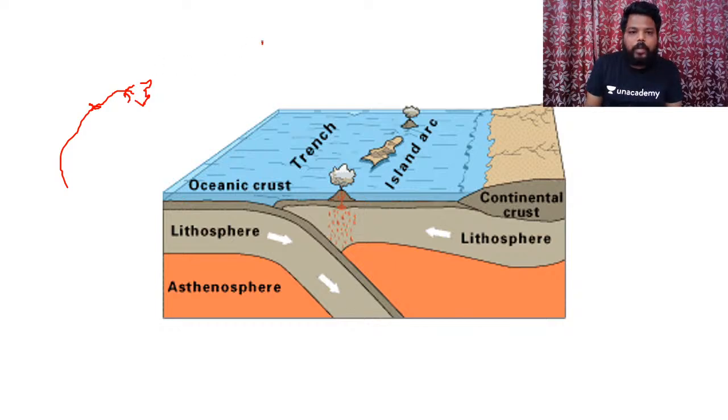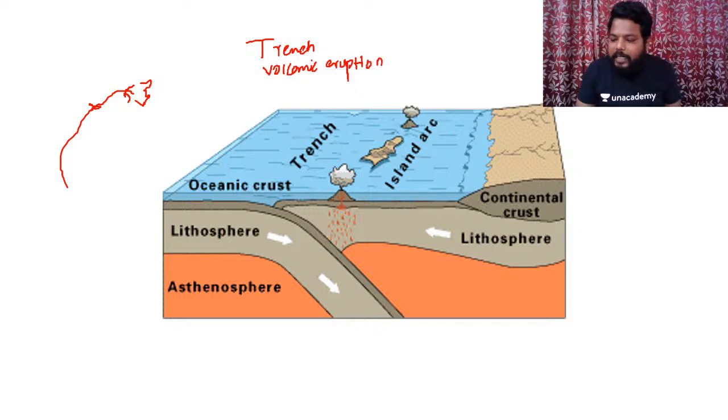So the first thing formed is the trench, and the second is volcanic eruption. This particular volcanic eruption, can anyone comment, is it andesitic or basaltic? It is andesitic eruption. Wherever we have divergent plate boundaries, in those regions we would experience basaltic eruption. And wherever we have subduction zones or convergent plate boundaries, there we would experience andesitic eruption. Please do remember this.